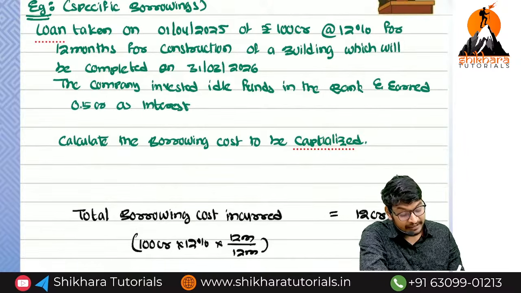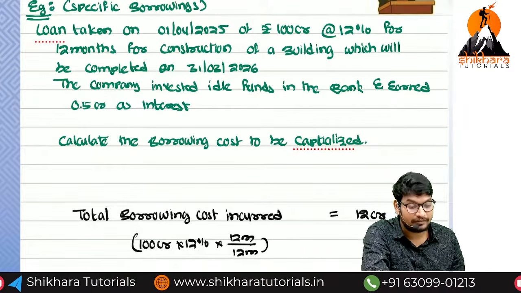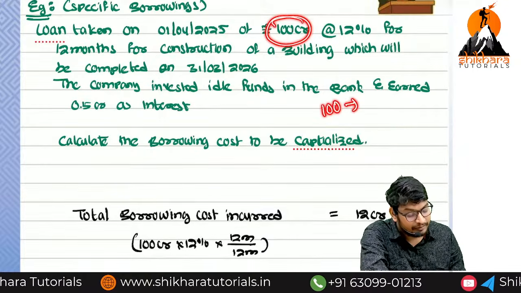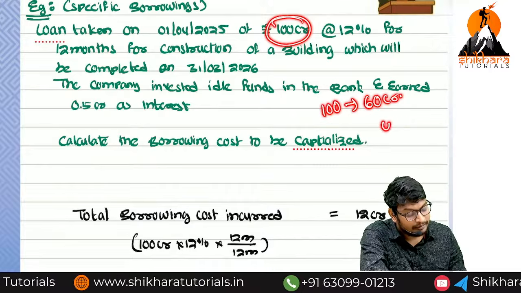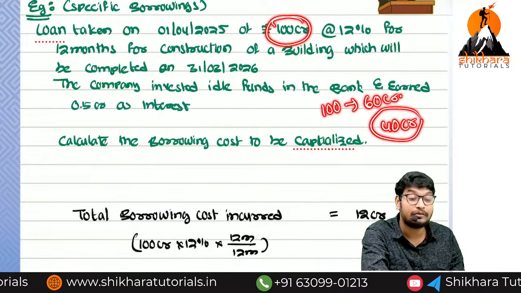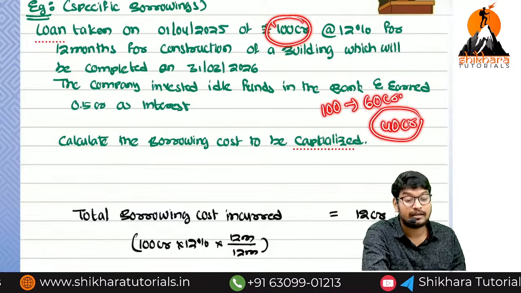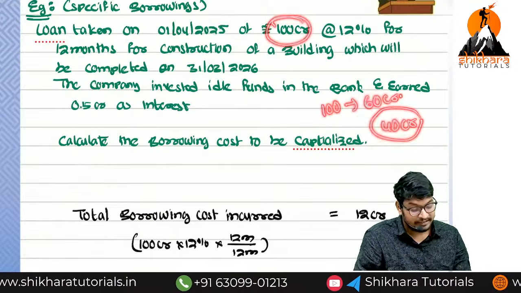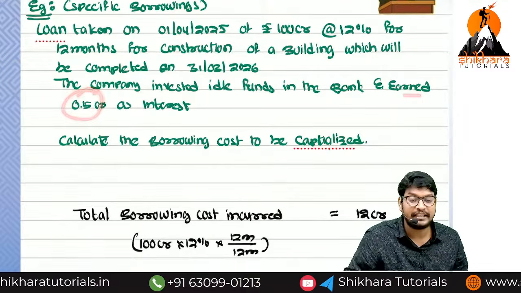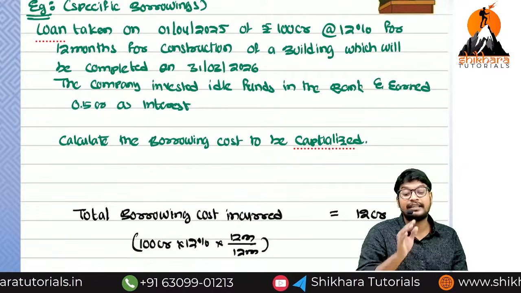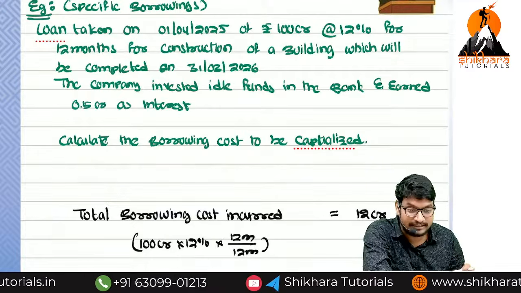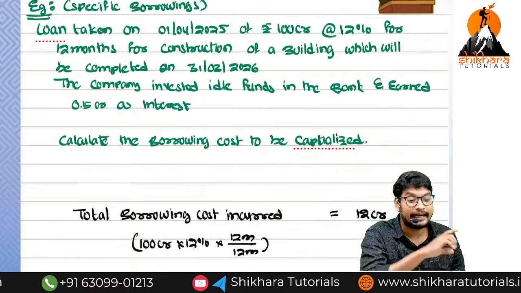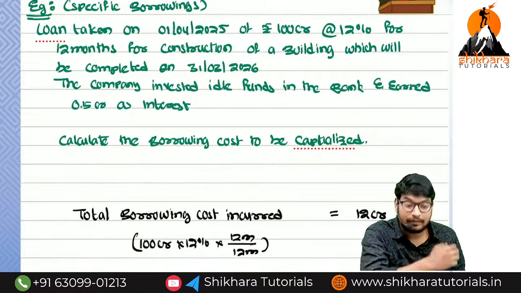The company invested the idle funds. What is the meaning of idle funds? In total we have 100 crores. Of that 100 crores we are going to utilize only 60 crores now, and the remaining 40 crores they are going to invest in the bank account. If we invest anything in the bank account we are going to get interest. Yes, they also earned interest of 0.5 crores, nothing but 50 lakhs of interest. These are idle amounts. This amount we have earned by way of putting the funds idle.